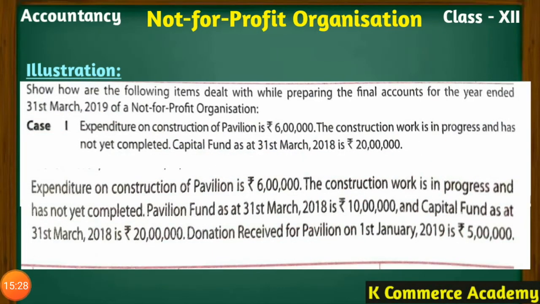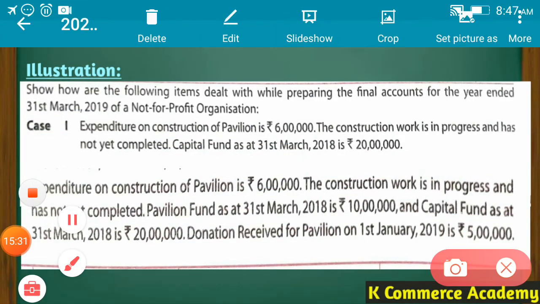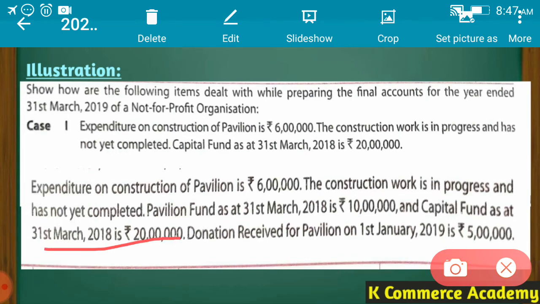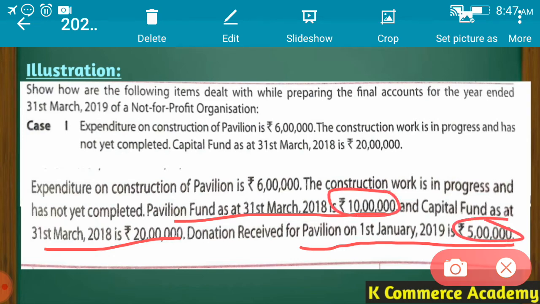Now, what is the situation? Let us understand once again. First of all, we have the opening balance of capital fund of rupees 20 lakhs. We have the opening balance of pavilion fund of rupees 10 lakhs. We have received donation for pavilion rupees 5 lakh. So obviously this 5 lakh will be added to this pavilion fund because this is a specific donation received for this specific purpose for which a particular specific fund is there. After that, the expense of rupees 6 lakh has been incurred, and this will be deducted from this pavilion fund because it has been spent over the construction of pavilion.